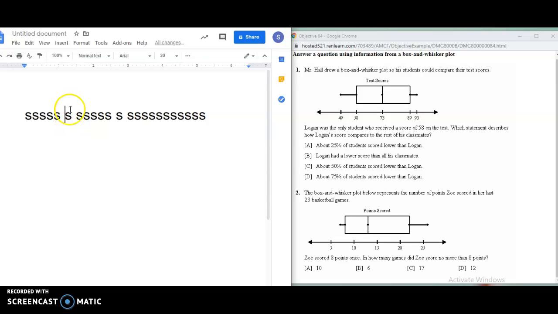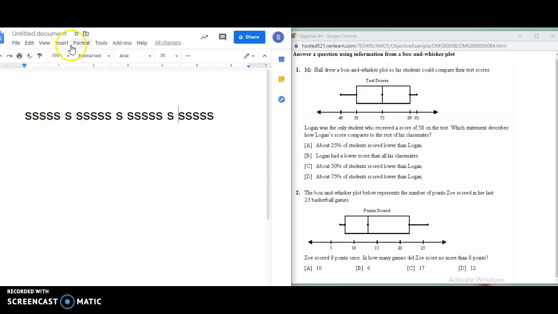So this would be that one game that she scored 8 points. This would be her lower quartile. So if I did the same thing up here. All right. When it asks how many games did Zoe score no more than 8 points, well, if this is 8 points, there would be 1, 2, 3, 4, 5, 6 games.